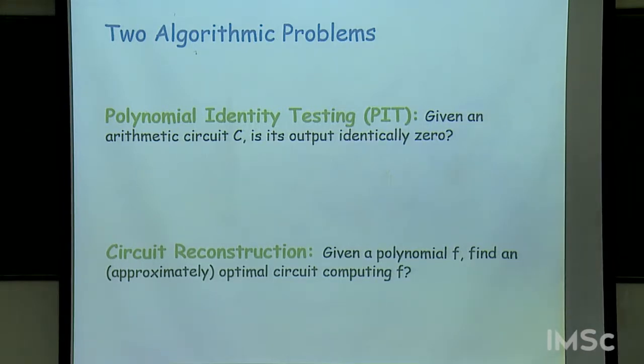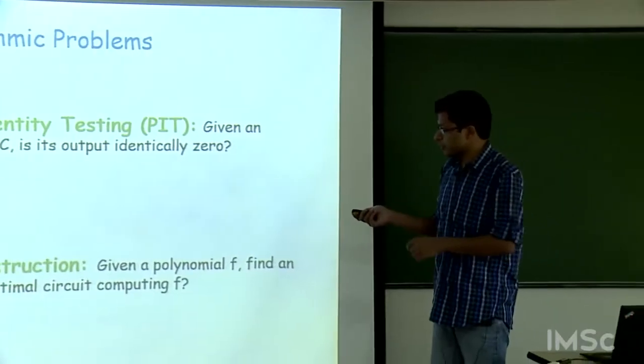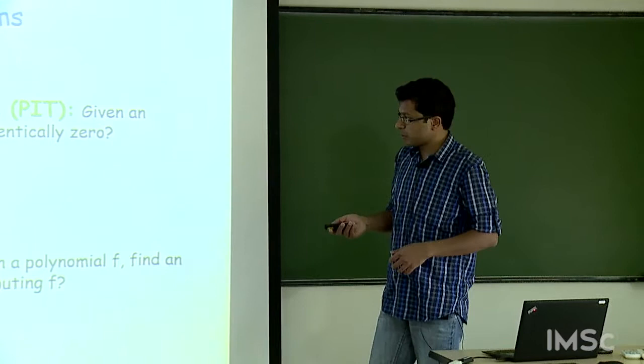One is called polynomial identity testing. Given a circuit C, I want to determine whether the output of the circuit is a 0 polynomial or not. It is sort of, in some sense, the analog of SAT, satisfiability. But there's a major difference. Here we know an efficient randomized algorithm, and I'll tell you in a moment about it.